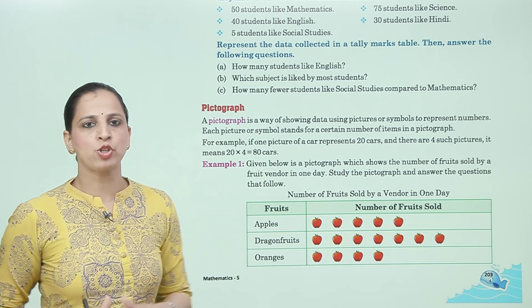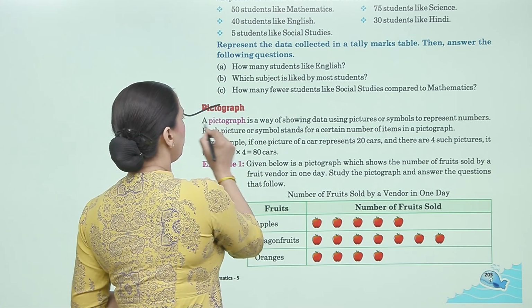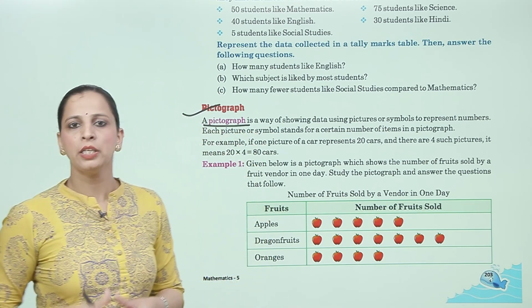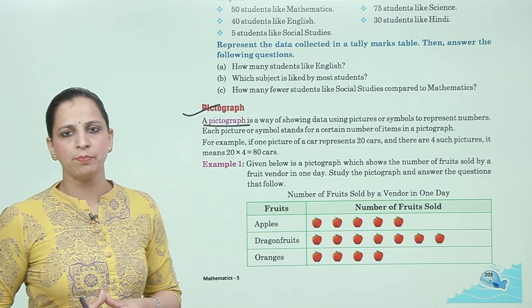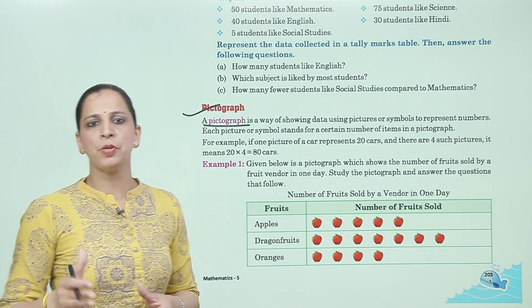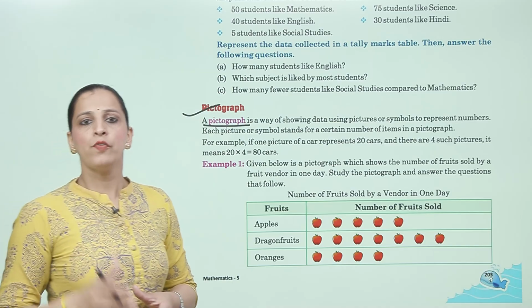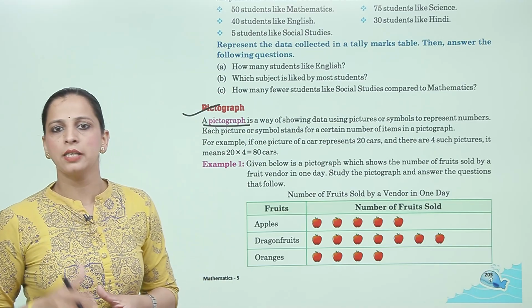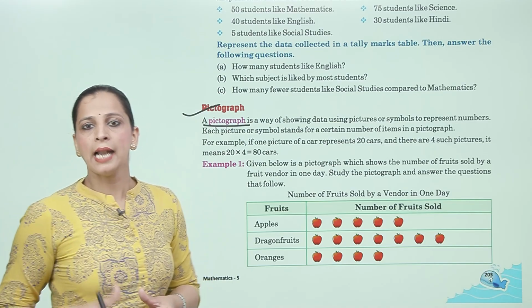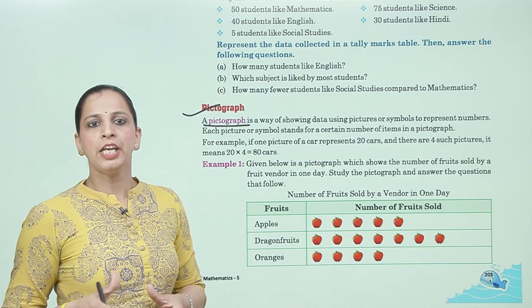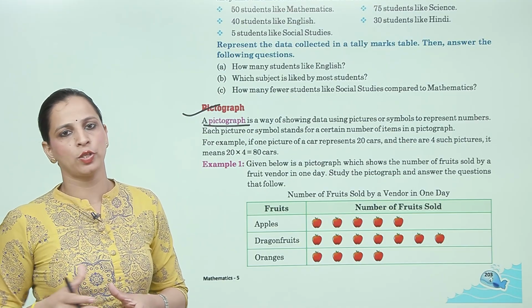Now, next is pictograph. A pictograph is a way of showing data using pictures or symbols to represent numbers. Each picture or symbol stands for a certain number of items in a pictograph. For example, if one picture of a car represents 20 cars and there are 4 such pictures, it means 20 multiplied by 4 is equal to 80 cars.